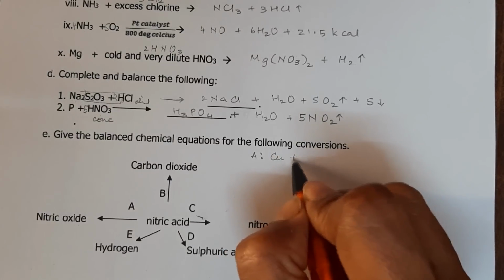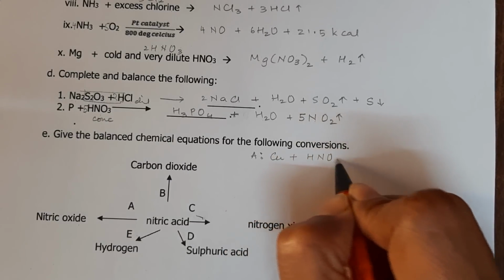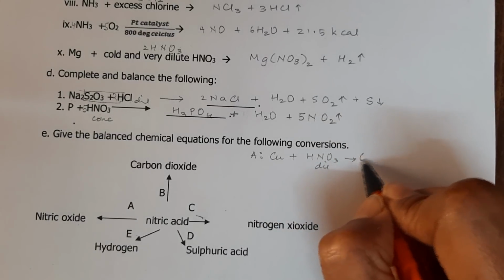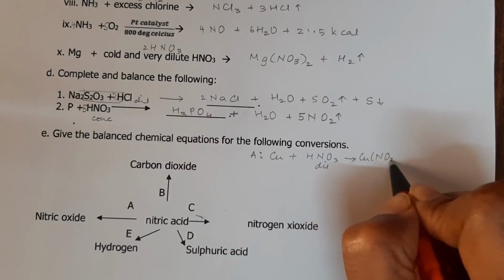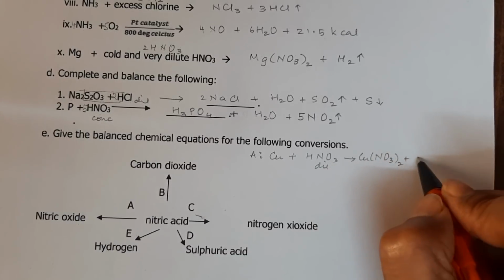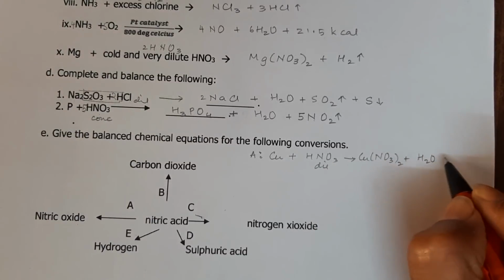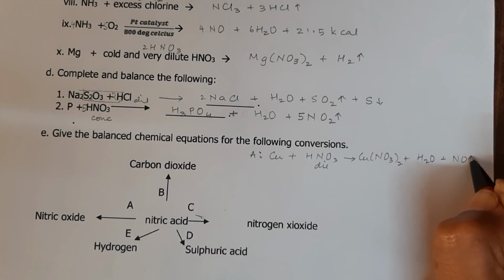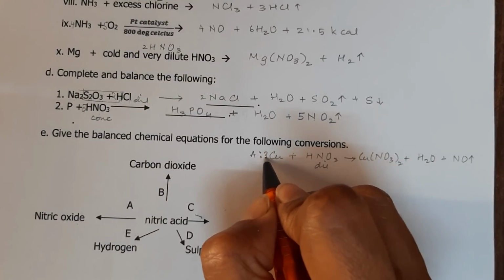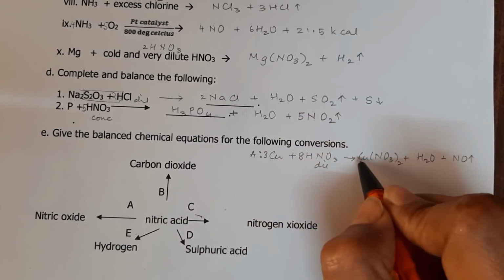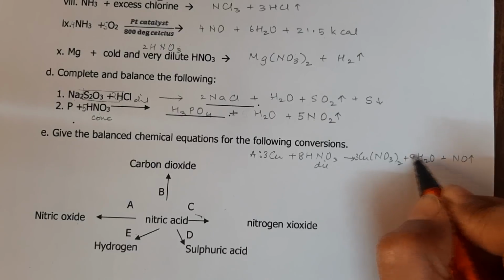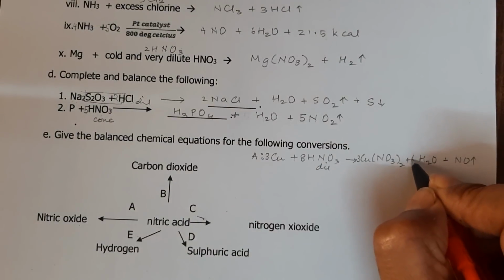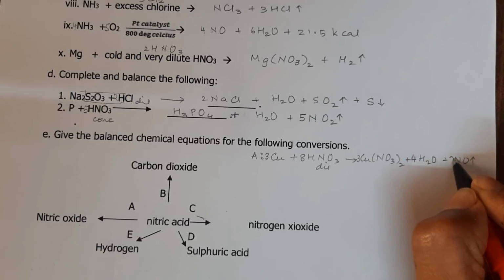So it will be copper plus dilute HNO3 will give Cu(NO3)2 plus H2O plus NO, which is a gas, and you need to know these by heart.